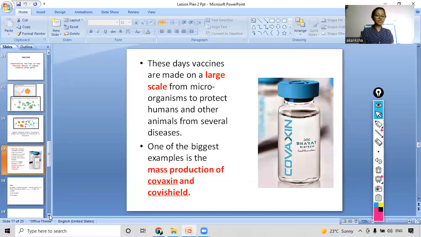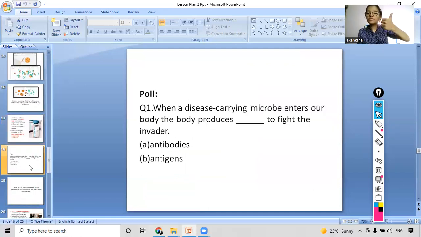Let's see some questions related to the topic we just did. Which topic did we do right now? We did about vaccines and what is the use of a vaccine. So now the question. When a disease carrying microbe enters our body, the body produces dash to fight the invaders. So what does the body produce? Antibodies or antigens? I will give you 5 seconds and then we will discuss the right answers. Okay, you can write the answers in the chat box till then. So yes, I can see most of you gave the correct answer. It is antibodies. Yes. So now I think you all are clear with the concept, right?